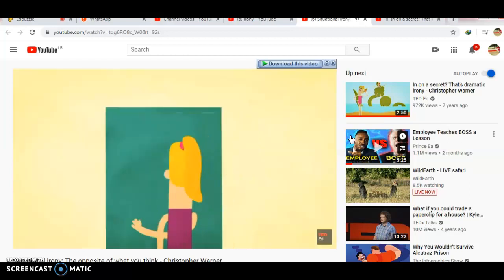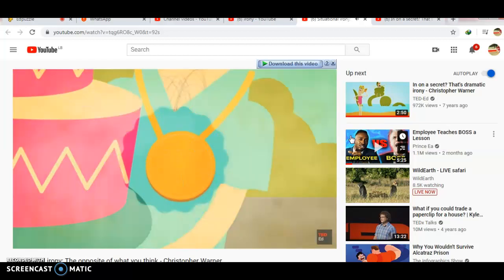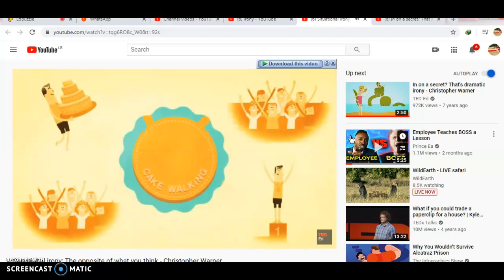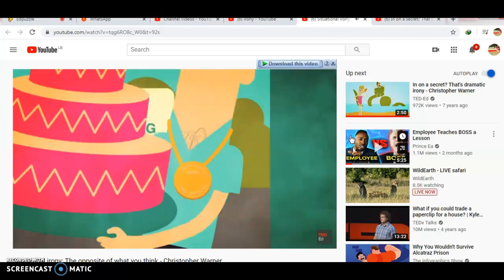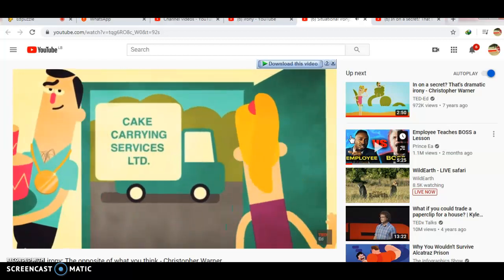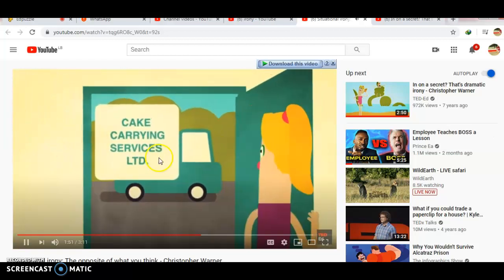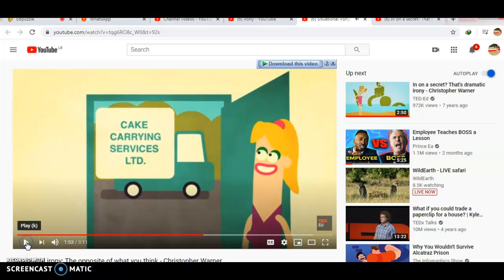But what if the sassy sidekick walked in wearing a gold medal that he'd won at the cakewalking event at the Atlanta Olympics in 1996? What if that sidekick was a professional cake carrier? Then, maybe there would have been a reasonable expectation. So if a cake carrying service company sends one of these people into my house and the cake fell down, then this is ironic because I expect him to be perfect. We'll see another example which is clear.